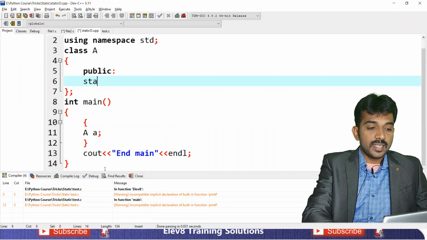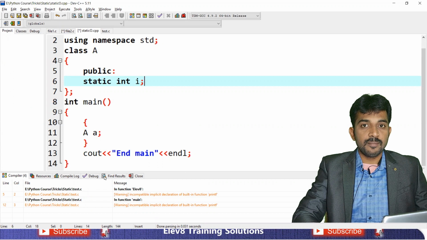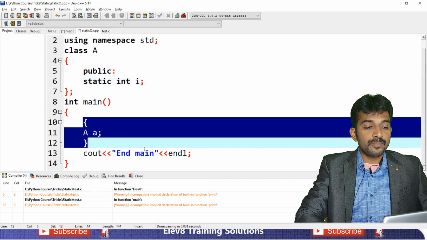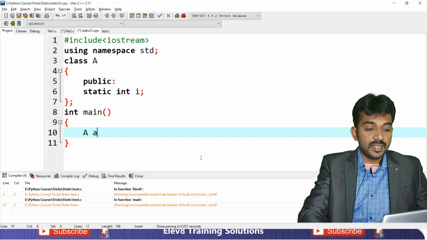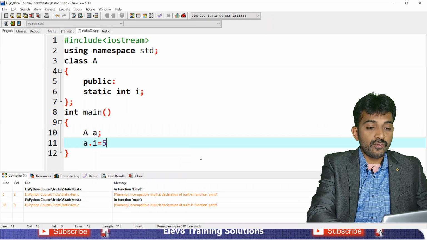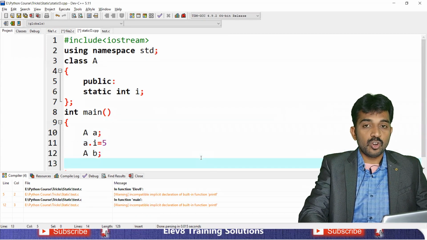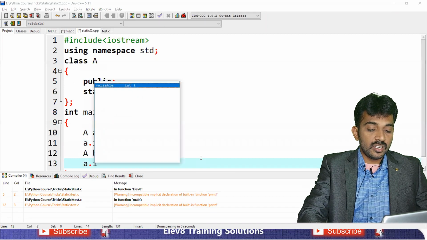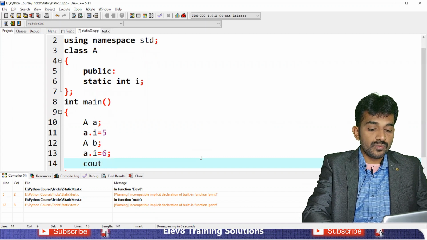See, static int I, right? Static int I. Here what I am going to do, I am going to create an object for a dot I equal to 5, right? So next I am going to create one more object, a dot I equal to 6. Now see, what is the output of this program?